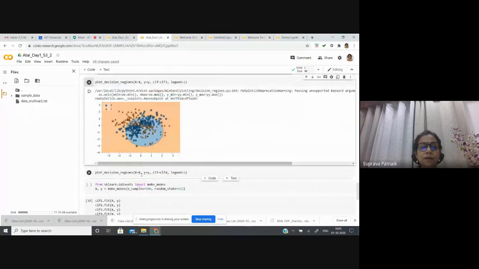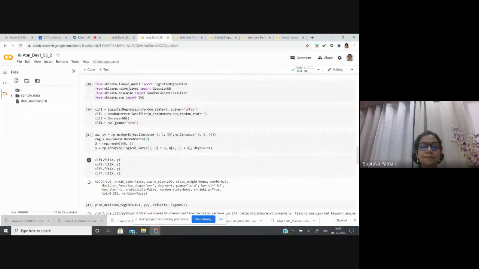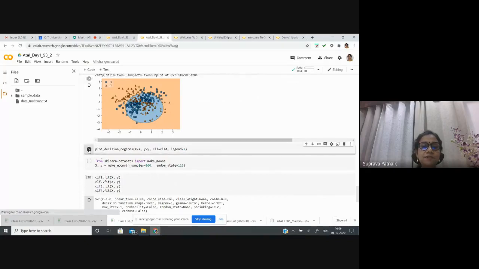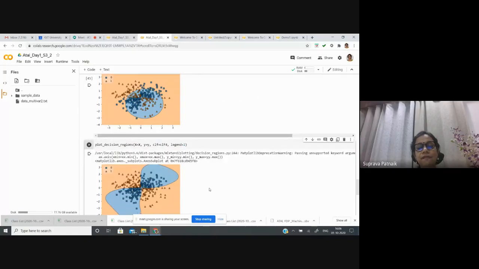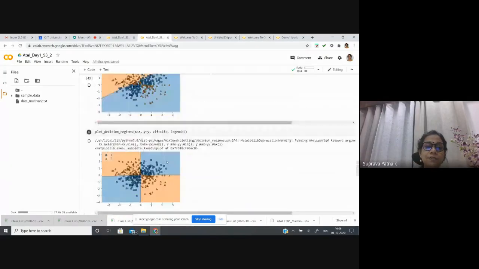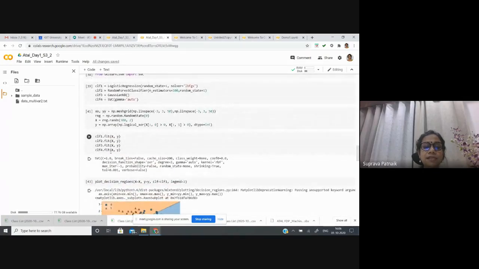Let me try the last one. The last one is classifier 4, which is the support vector classifier. By default, the kernel function for support vector is the radial basis function. If I try that one, you can see that I get the best result by using the support vector machine. Here I am using the default kernel function of the support vector machine. I have not defined anything as a kernel function, so by default it becomes the radial basis function.